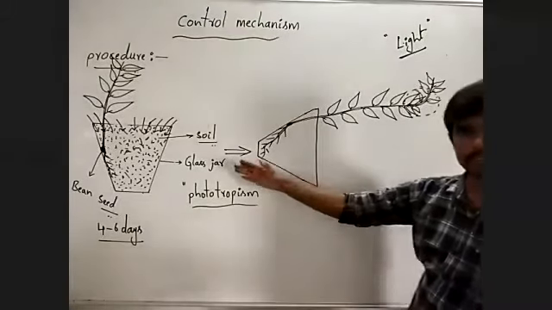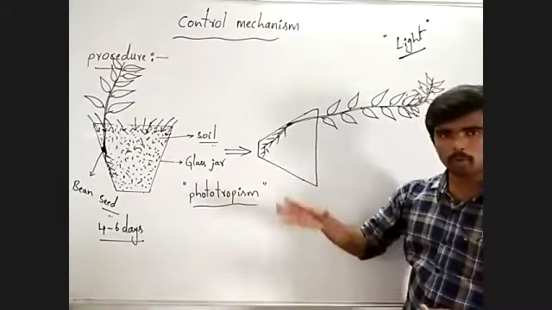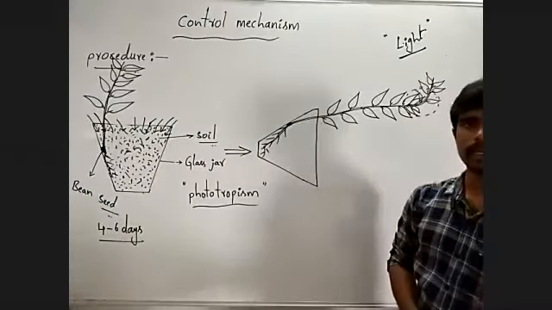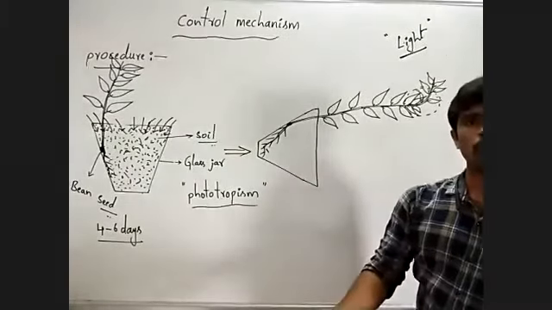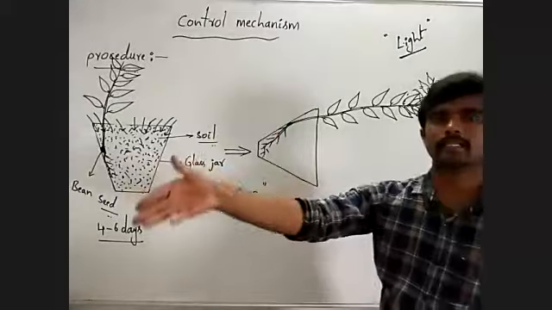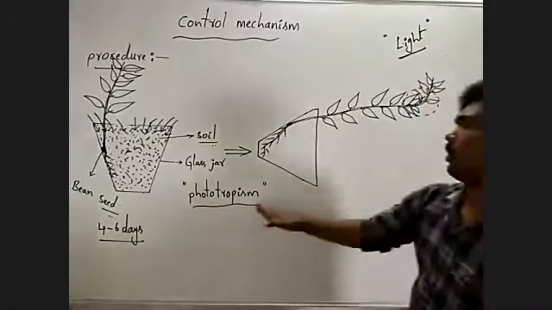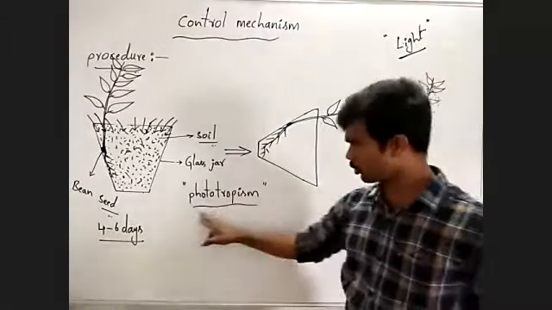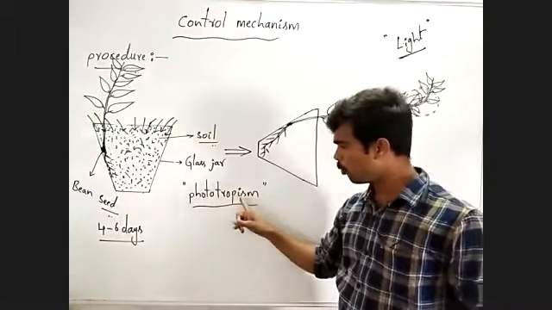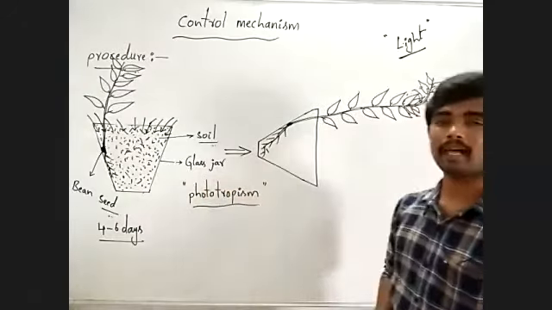Already we have discussed thigmotropism, which means responses or movement towards the support. Here, phototropism means movement towards the light.